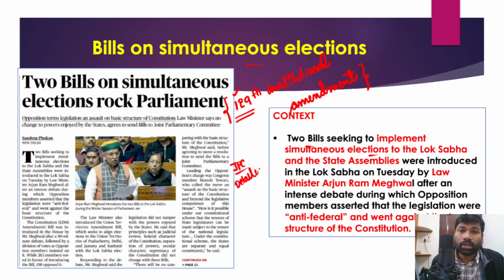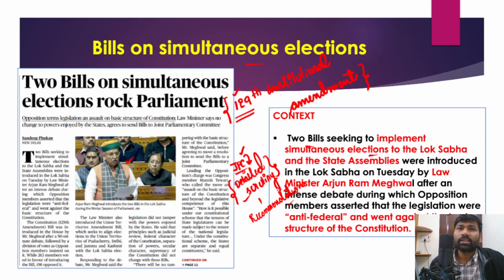Now what do they do in detailed scrutiny of these bills? In joint parliamentary committees, members of both Rajya Sabha and Lok Sabha would scrutinize these two bills in a very detailed manner, and they also provide recommendations, or suggest some way forward on these simultaneous elections as well. However, opposition members have been demanding that these two bills must be sent to the joint parliamentary committees.